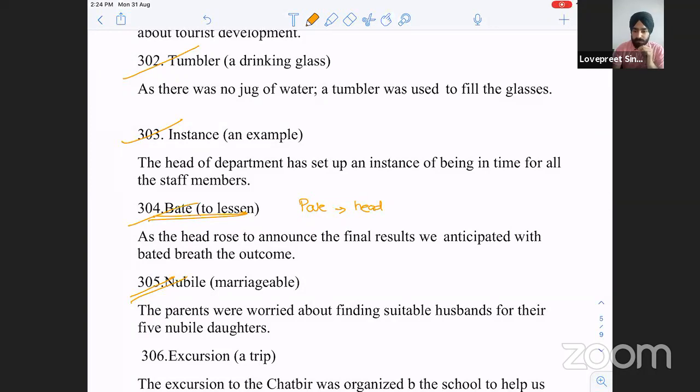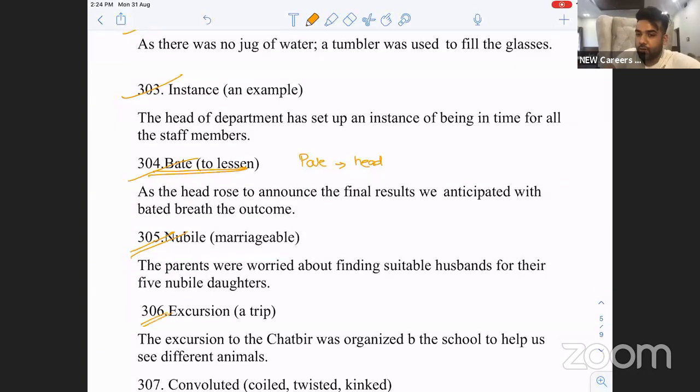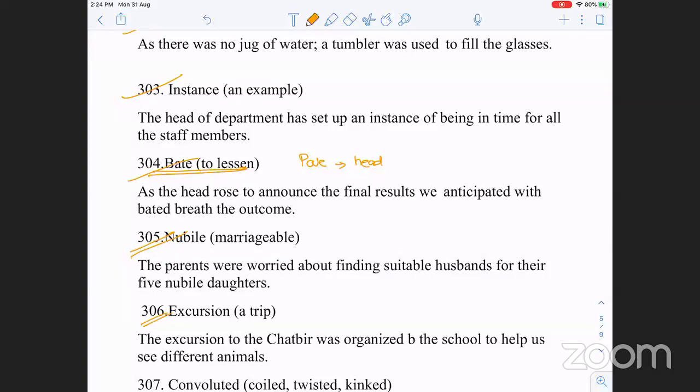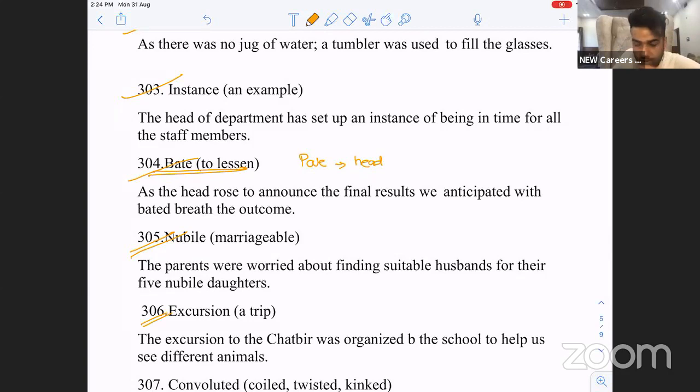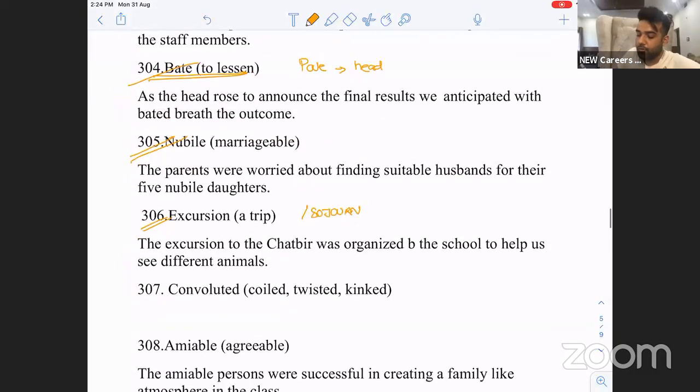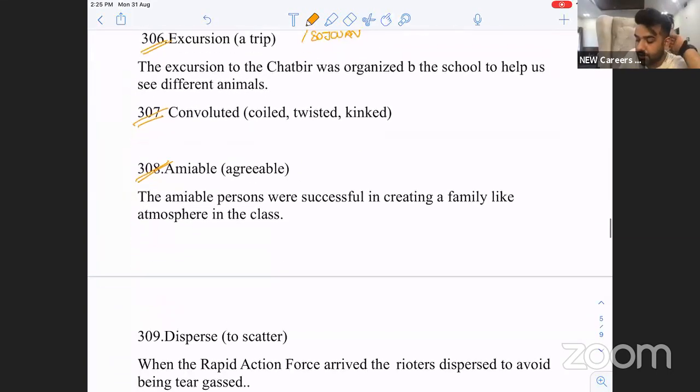A person who does not drink, teetotaler. Excursion, a trip. Another word for a trip: peregrination. Another word, apart from this: sojourn. Peregrination, sojourn, excursion. Convoluted, twisted. Another word for twisted: coil, round and round. Convoluted, circumlocutory, not to speak direct.